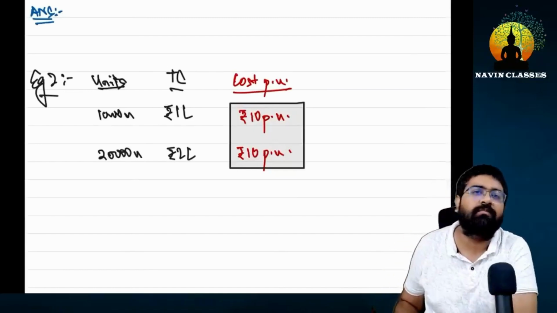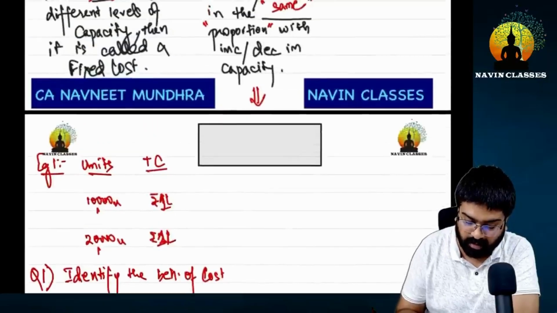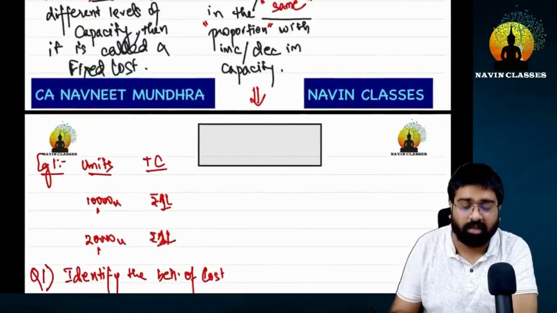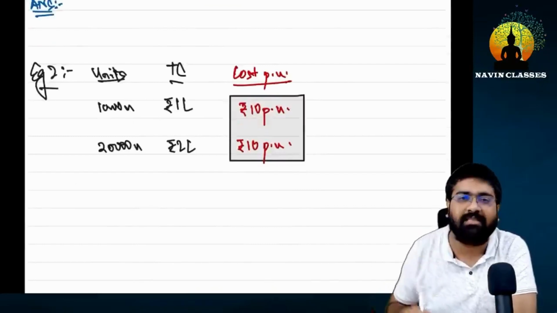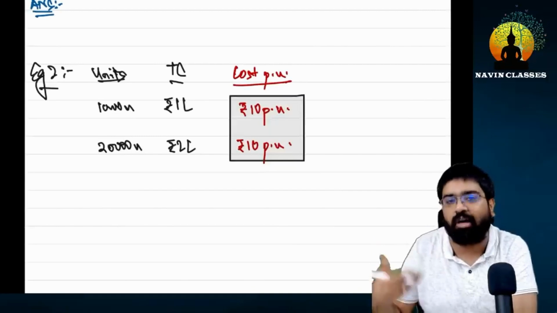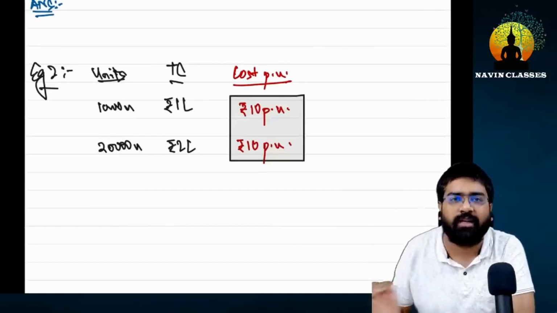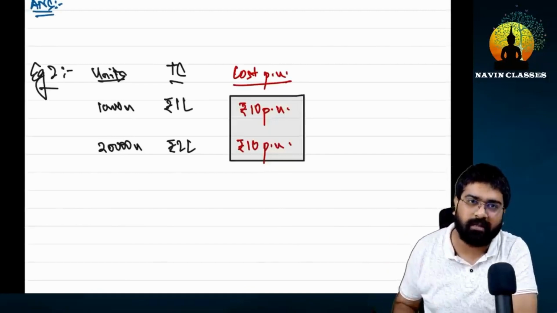Per unit cost. So tell me what can you write here after writing this? And how do we judge? This can be judged by only looking at it, because I gave you the figures like this. But if figures are complicated, then you cannot just look at it and tell. You will have to calculate something. So what do you calculate? Cost per unit. Do you understand?